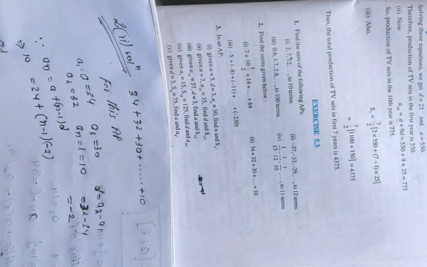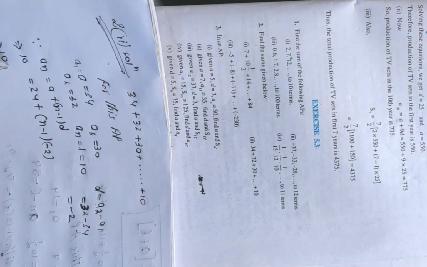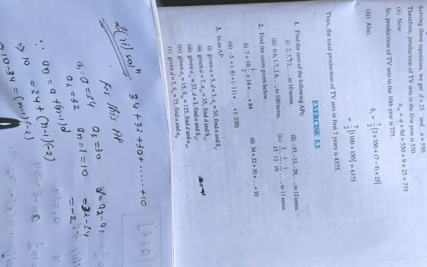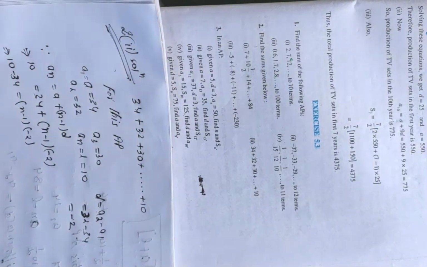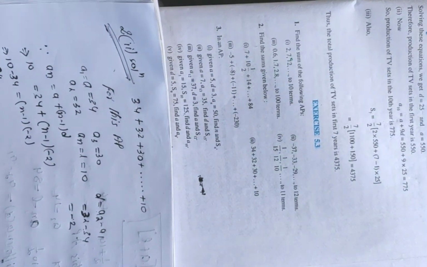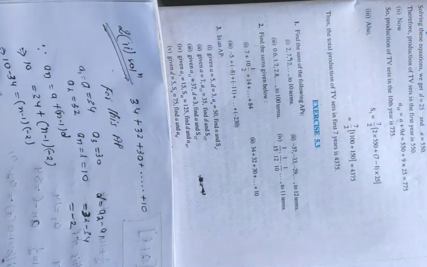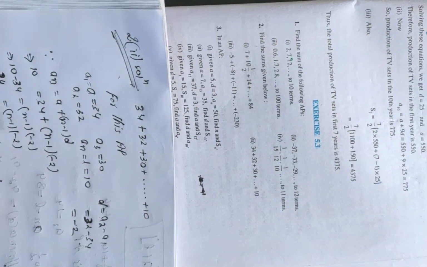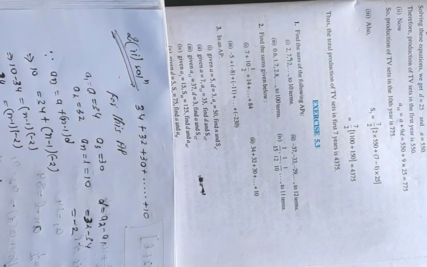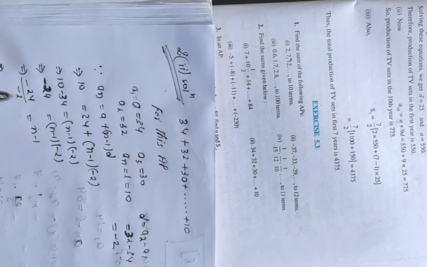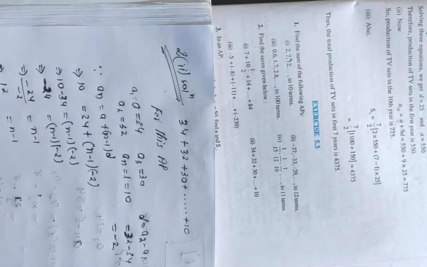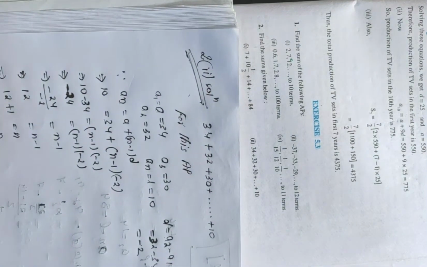Now this implies 10. If we bring 34 this side, it will be minus 34. 10 minus 34 equal to (n minus 1) into minus 2. This implies minus 24 equal to (n minus 1) into minus 2. This implies minus 24 by minus 2 equal to n minus 1. This implies minus minus cancel. 2 12s are 24, n minus 1. This implies 12 plus 1 equal to n. So n equal to 13, right?